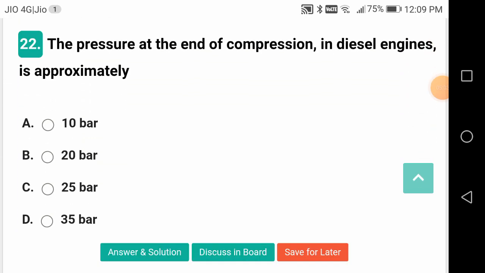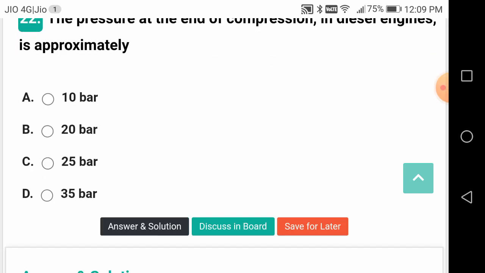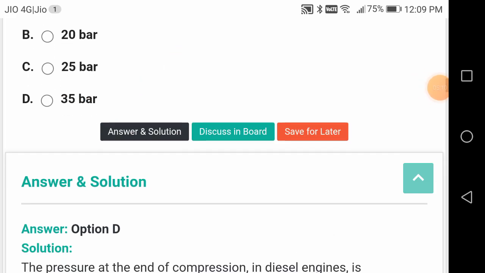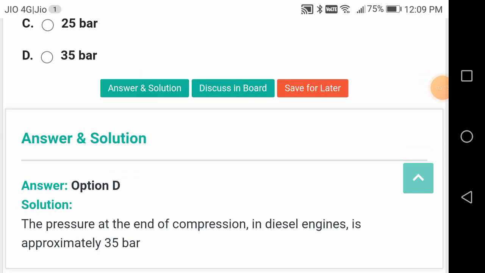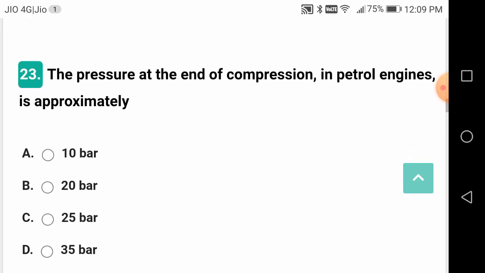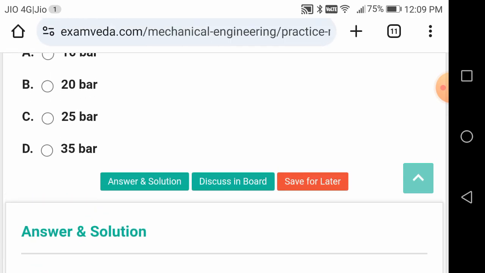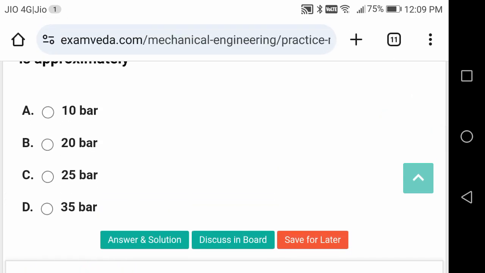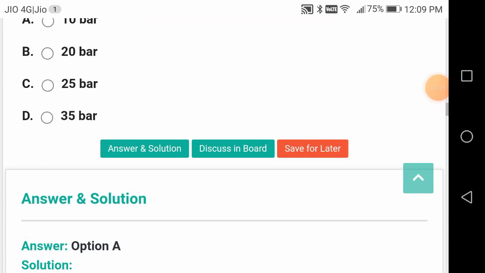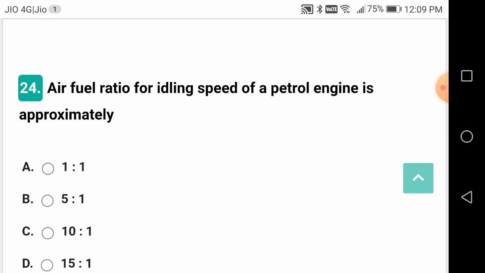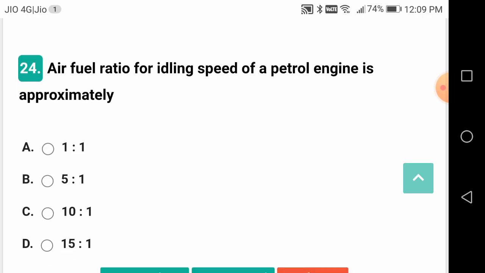The pressure at the end of compression in diesel engine is approximately how much? This is 35 bar. 1 bar is equal to 10 to the power 5 pascals or Newton per meter square. The pressure at the end of compression in petrol engine is up to how much? It is very less, 10 bar compared to 35 bar in diesel engine. Because actually at this pressure only diesel can be thoroughly mixed with air.